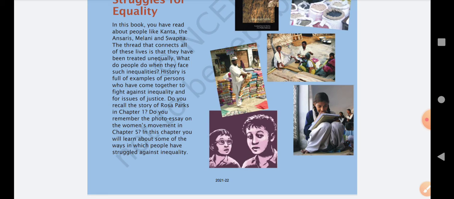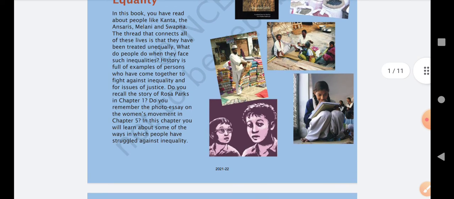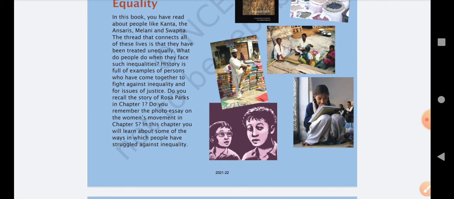Do you recall the story of Rosa Parks in chapter 1? In chapter 1, we have studied the story of Rosa Parks. Do you remember that story? Basically, what Rosa Parks did, she stood for those people who were suffering from color discrimination. She stood for those people and fought against that discrimination.